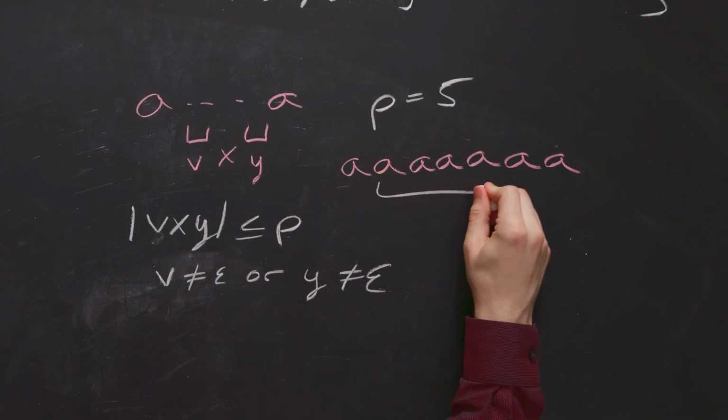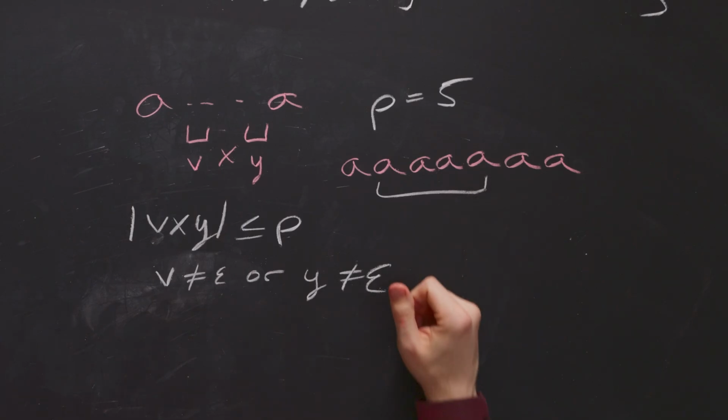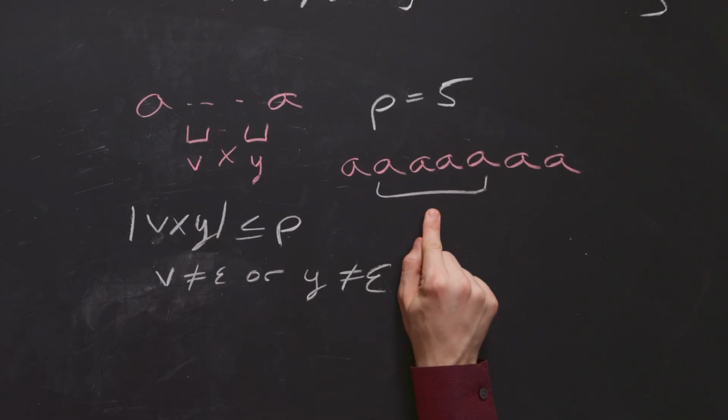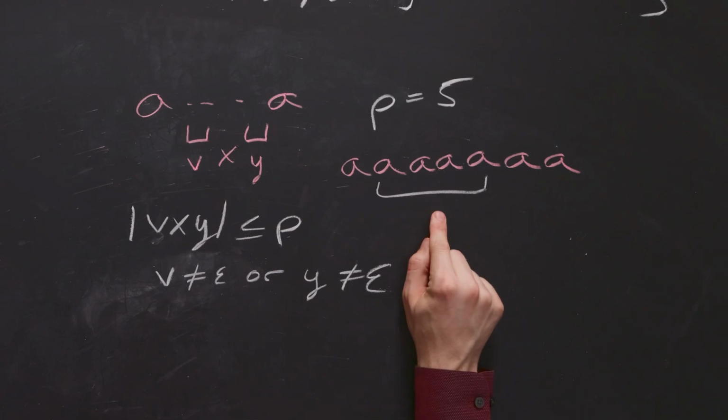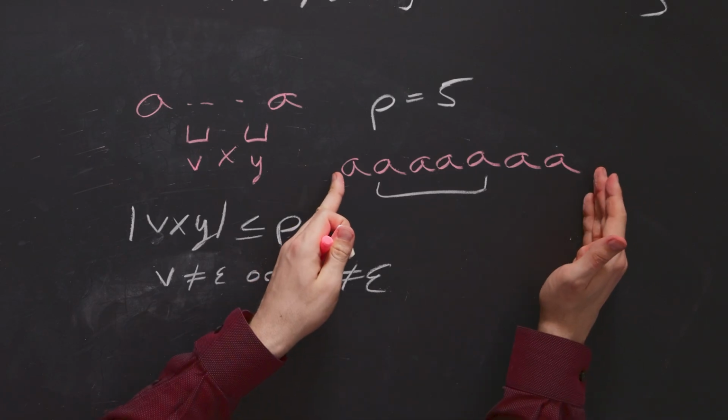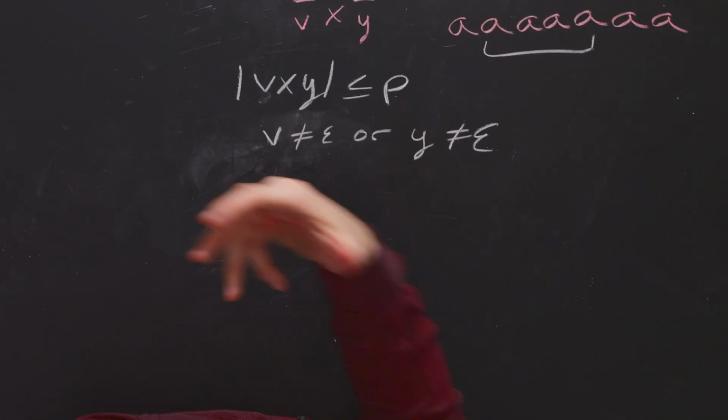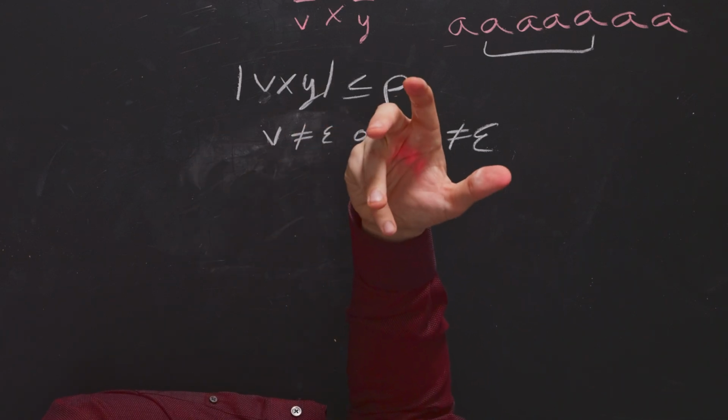So let's say there are 4 a's here. Then if we pump one copy of those a's in, we started off with 7, and we're going to now have 11. And so that gives us some intuition as to what's going to happen.